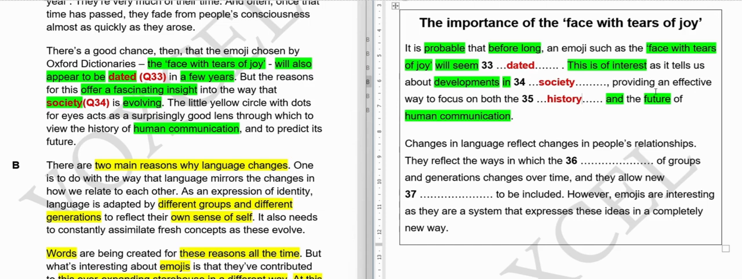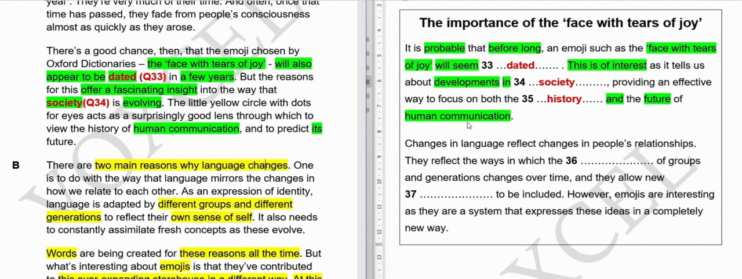So here they are saying providing an effective way to focus on both. So they are saying a surprisingly good lens through which to view history, to focus on two things, history and the dash, history of human communication. So what students may do is they will say human communication. So human communication has been written and to predict its future. So here what does it refer to in this particular case? It is a referencing pronoun and it is referencing human communication. So predict human communication's future. So future of human communication.